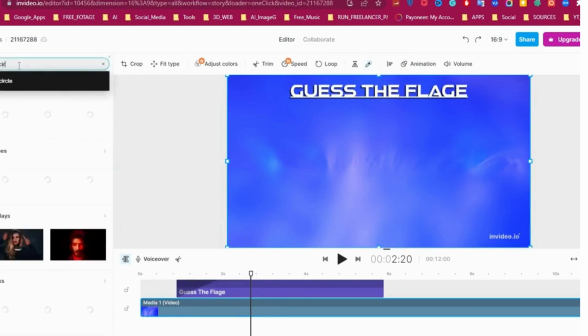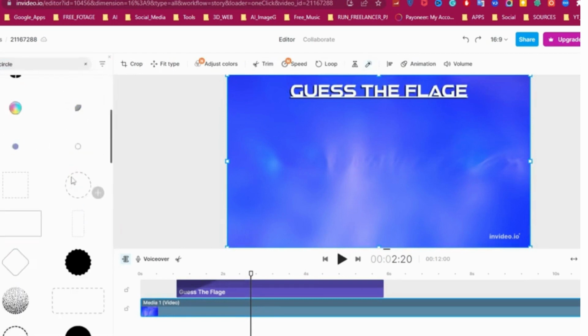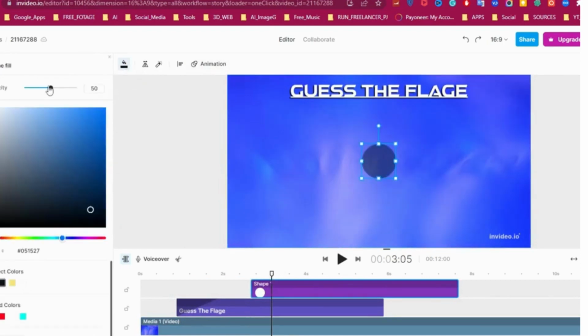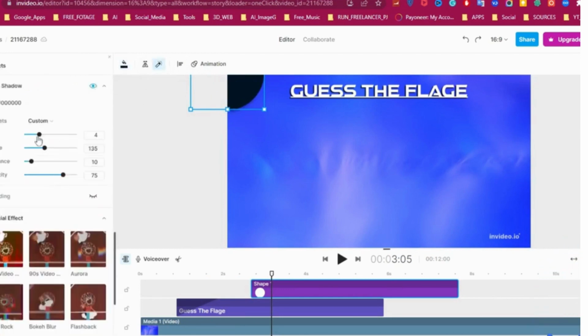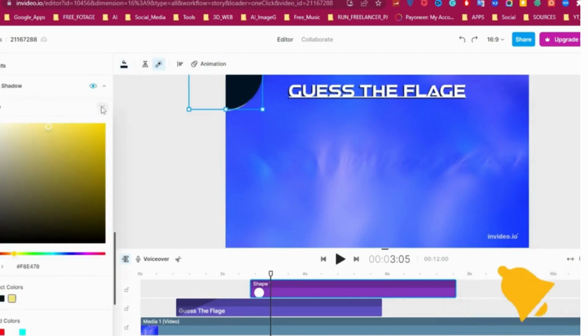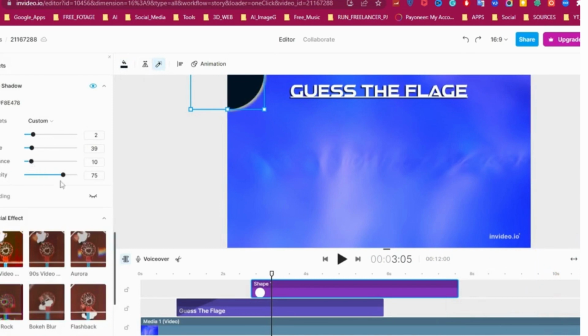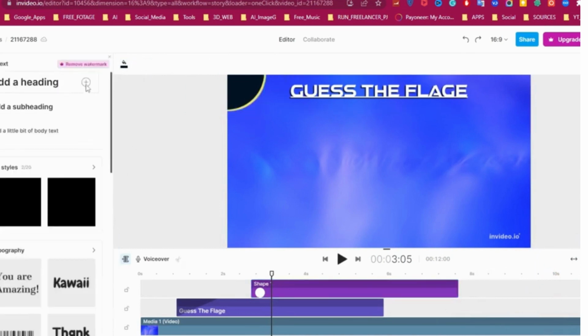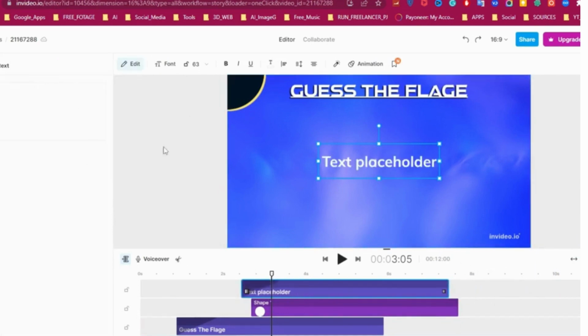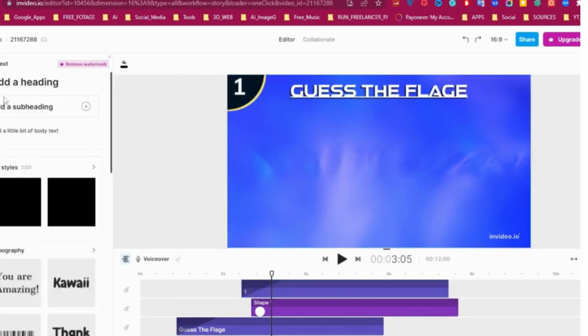Now go to Element and search for a circle. Add a circle and place it here. Like the text, add a yellow shadow to circle. Now add another text. Change the text to 1 and place it to middle of circle.